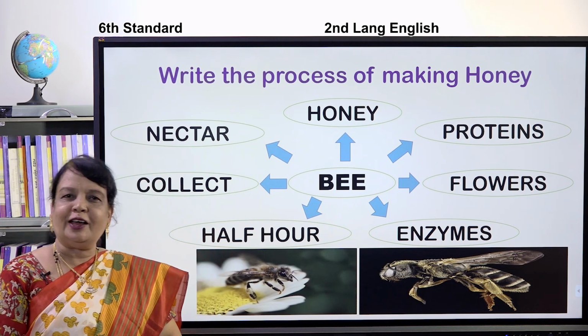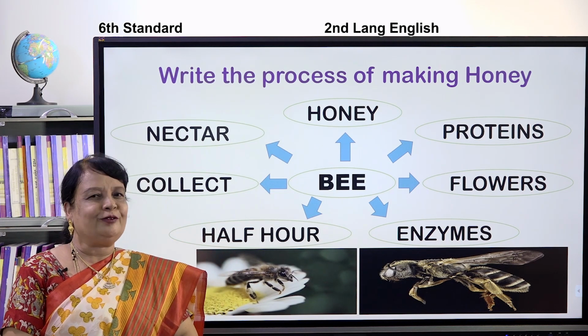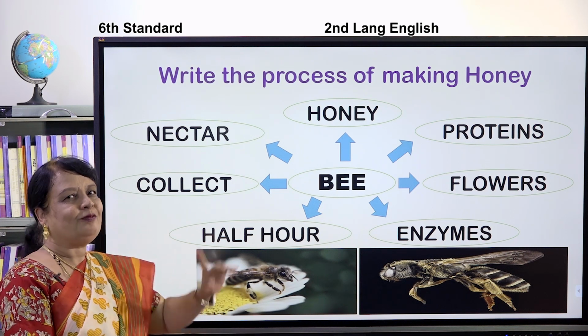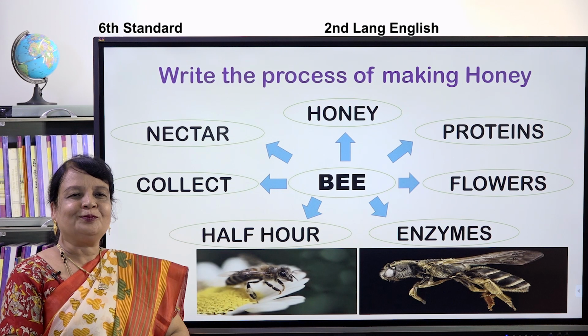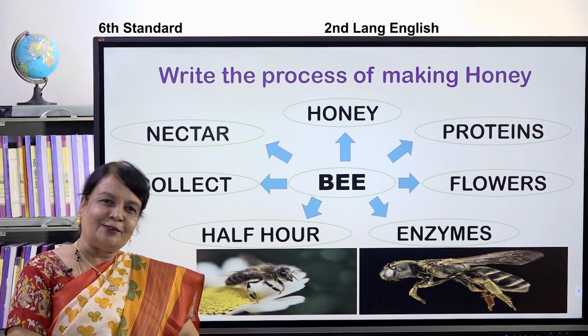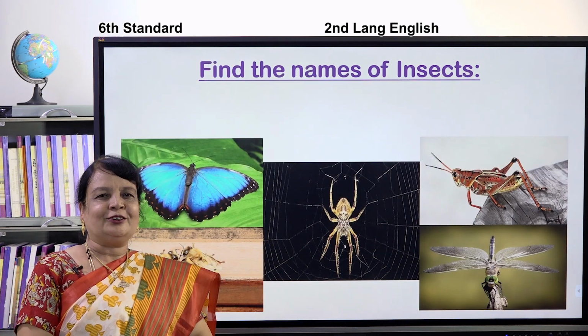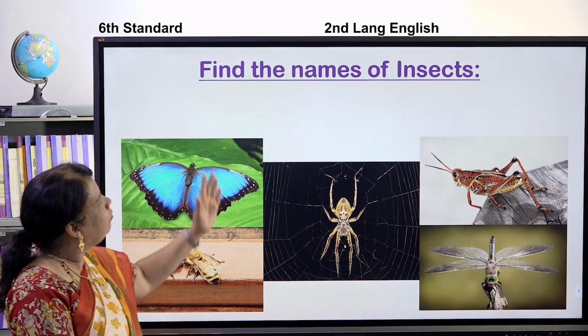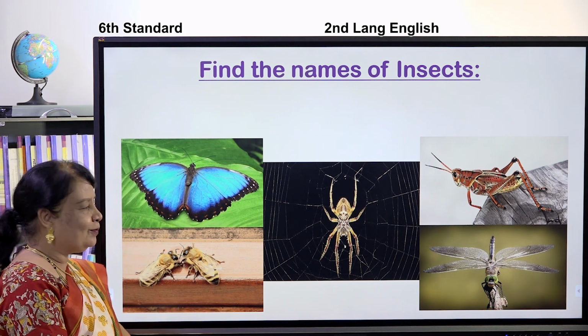So, honey will be very tasty. It will be very sweet. Isn't it, children? This is the activity of making honey. Did you understand? Shall we continue? Yes, children. Today we are going to take up one more activity. In this activity, find the names of insects.